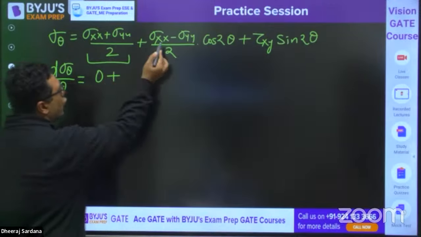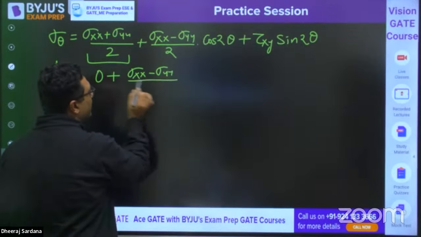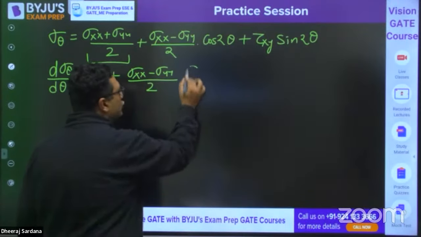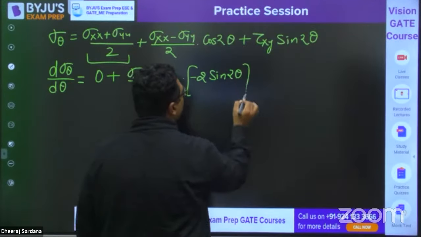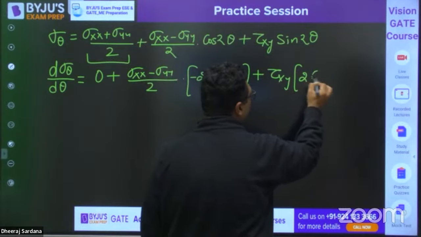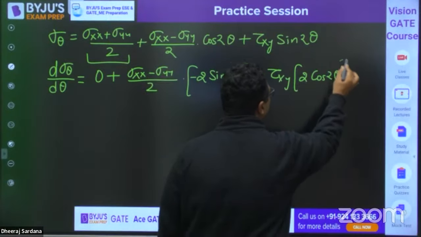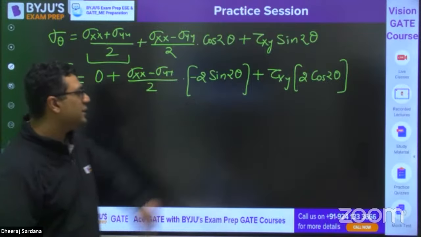Then sigma xx minus sigma yy by 2 is constant, and for cos 2 theta, it will be minus 2 sine 2 theta. Then plus tau xy, and sine 2 theta will give 2 cos 2 theta.